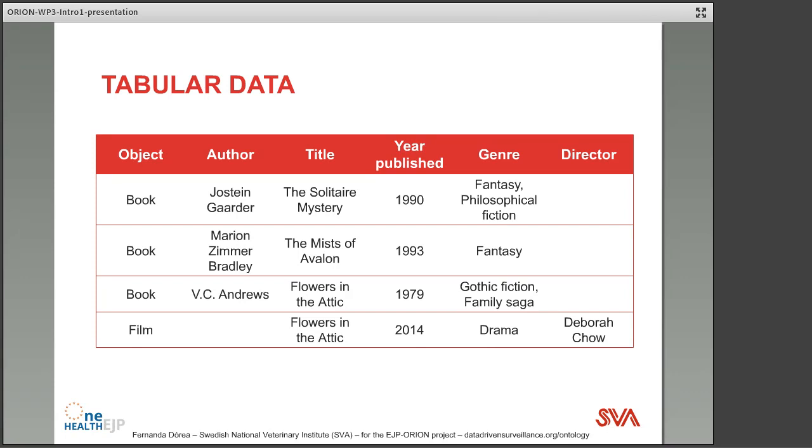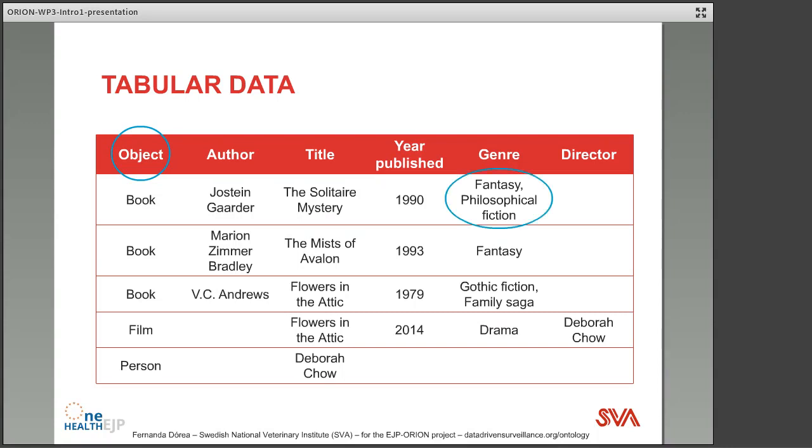If I now want to enter information about film, I don't need the column for author. What I actually need is a column for director. And if I want to enter information about people, then I really wanted to have name, not title. Of course, this limitation can be addressed by creating one table for each different type of object, which is what relational databases or Microsoft Access does, for instance. But in this video, we're going to see yet more powerful ways to deal with data.